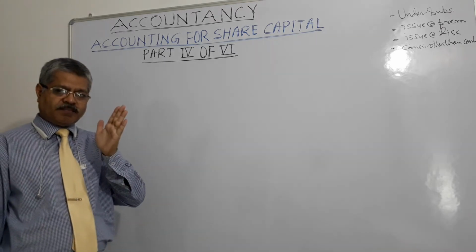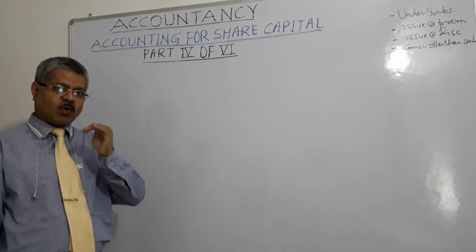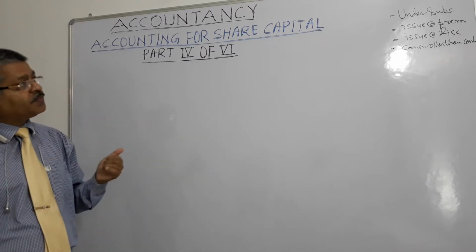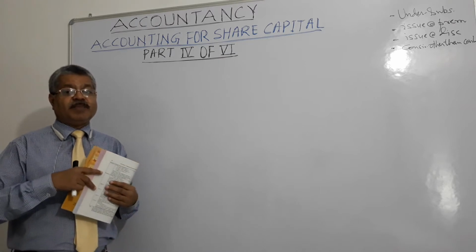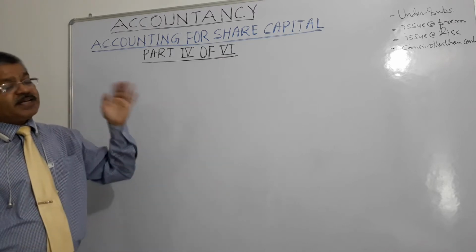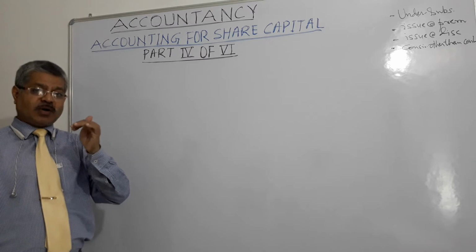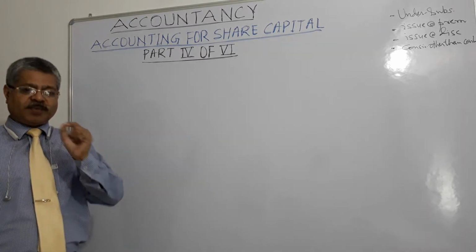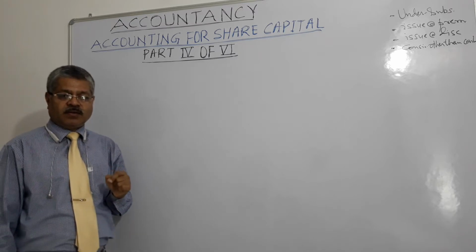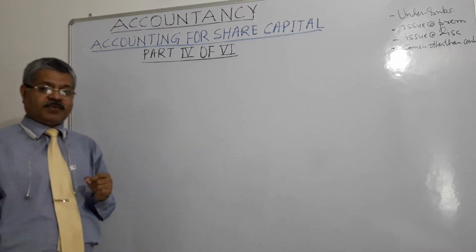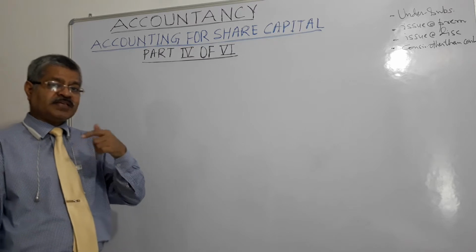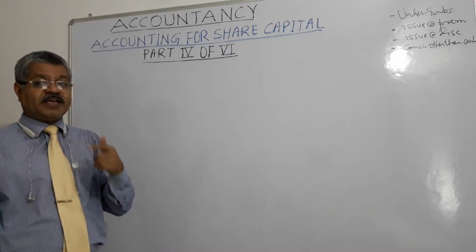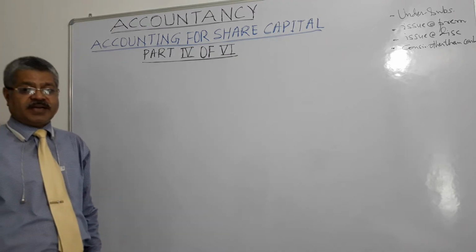For premium amount called at the time of application, debit bank account and credit share application account. And the narration is, money received on application for these many number of shares at rupees this much per share, including premium. So the narration is self-sufficient and self-explanatory in this case, right?